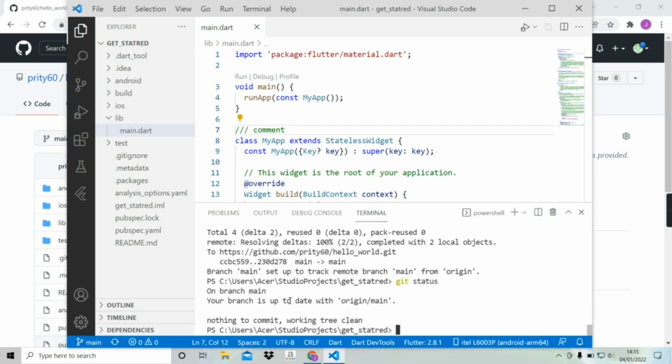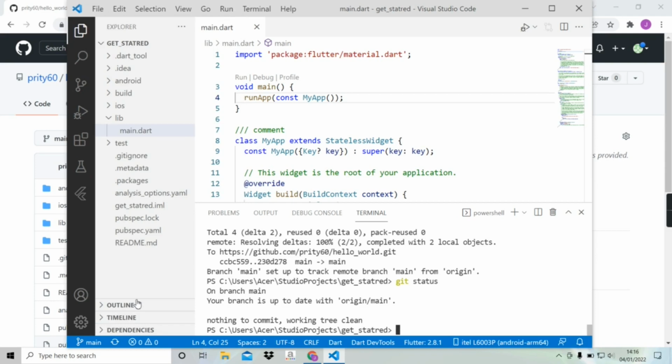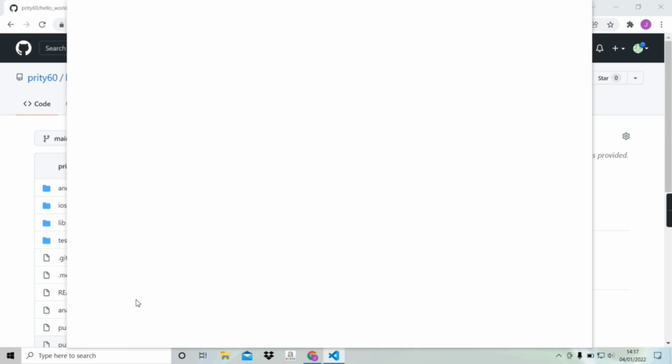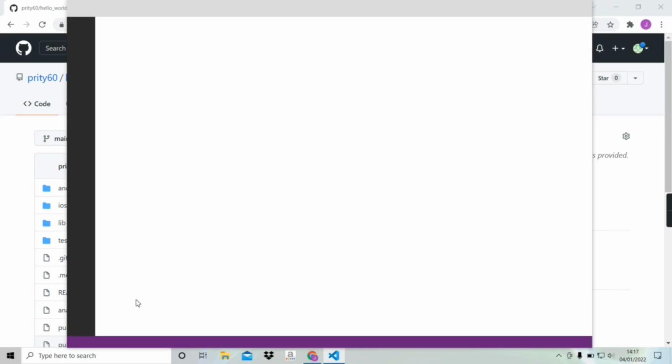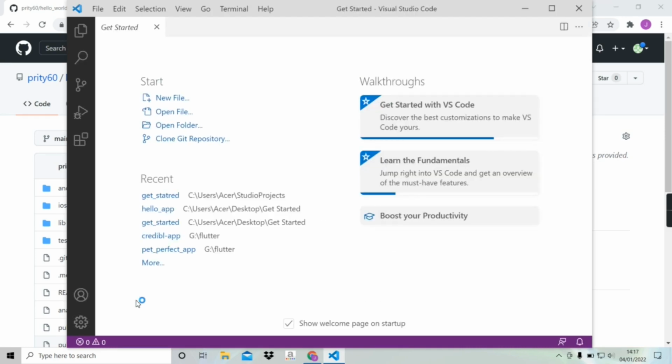We have seen how to host a local repo remotely, and now we will see how to bring a remote repository locally. So first of all, we have to close this folder. To close this folder, click on Files and then Close Folder. So the folder has been closed.